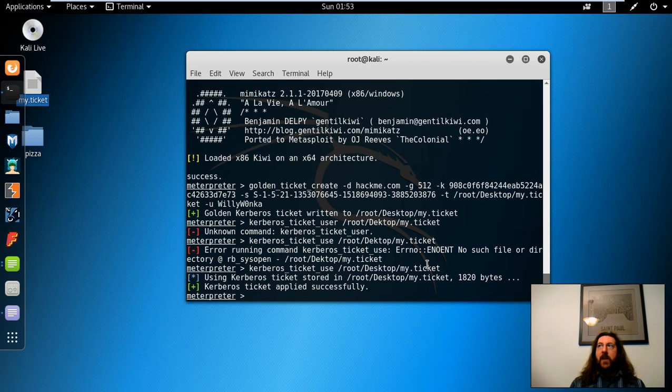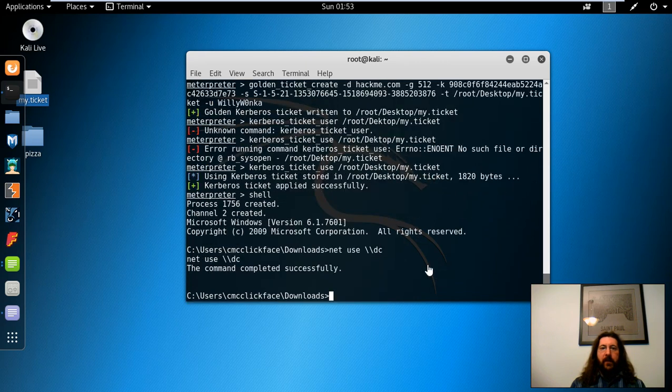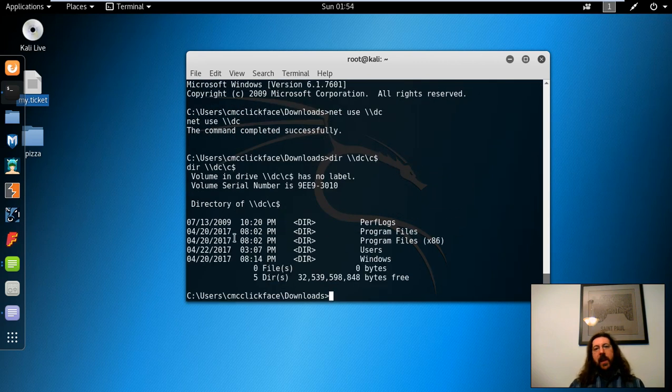Now, we're authenticated with the Kerberos ticket, and we're going to do a shell, and do net use dc, command completed, and let's do a dir. And you can see we can now look at the C directory of the domain controller.